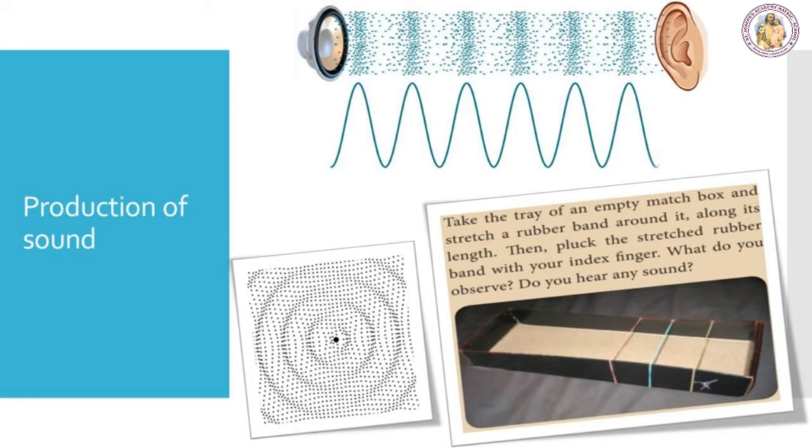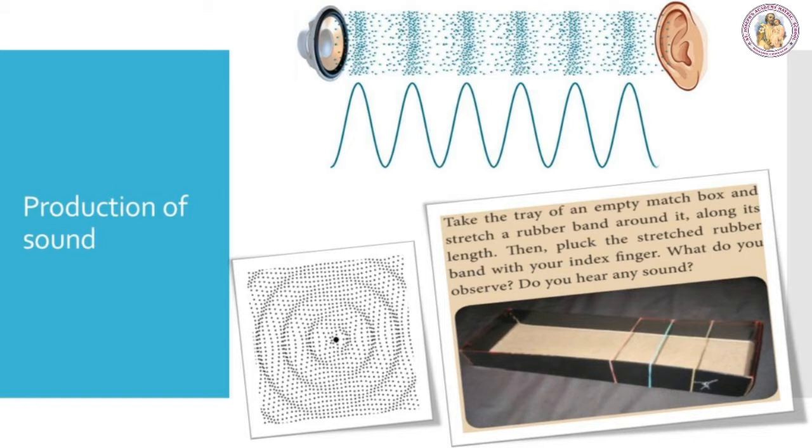Production of sound. Sound is produced when an object is set to vibrate. Vibration means a kind of rapid to and fro motion of a particle. This to and fro motion of the particle causes the substance around it to vibrate. Thus, sound spreads to the surroundings. The substance through which sound is transmitted is called a medium. Sound moves through a medium from the point of generation to the listener. We can understand the production of sound with the help of some activities.